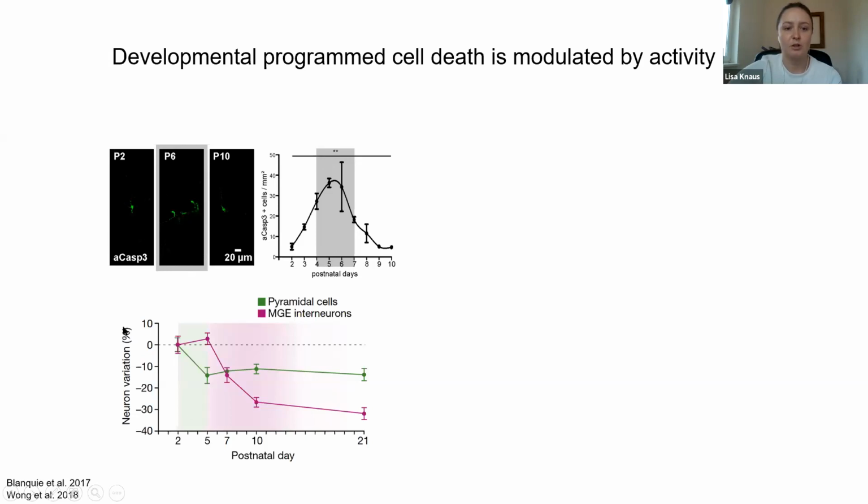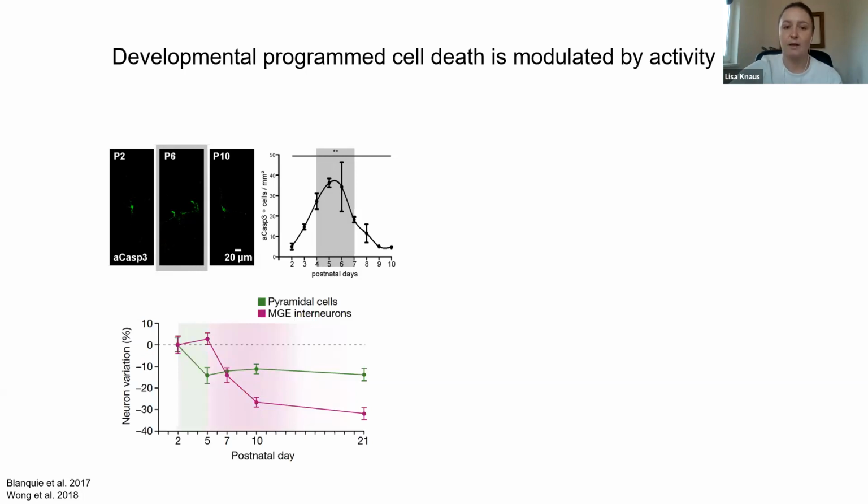So what has been shown by the Maren lab is that between P2 and P5, you have first of all a wave of apoptosis hitting pyramidal excitatory neurons, and later between P5 and P10, exactly the window where we are also seeing the increased apoptosis, you see a wave of apoptosis hitting the inhibitory neurons, making sure that the cell numbers are adjusted again and that the ratios between the cell types are constant and a proper network is